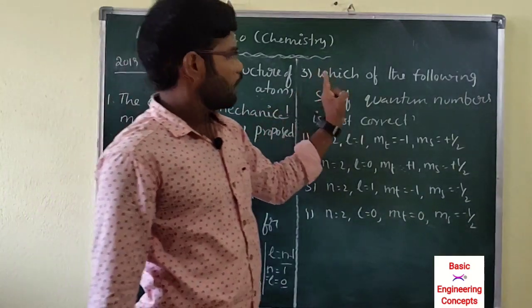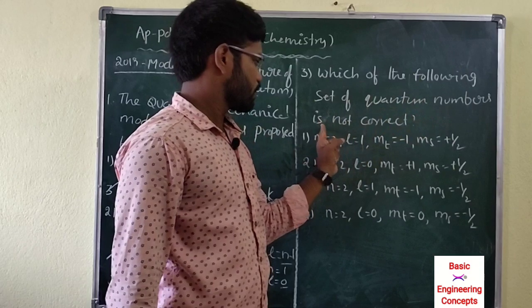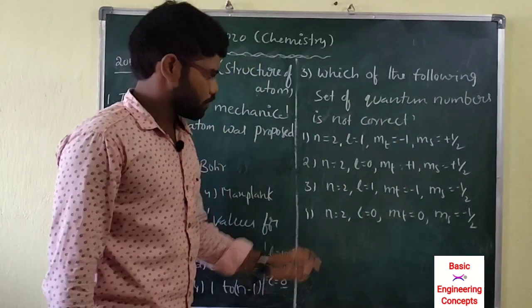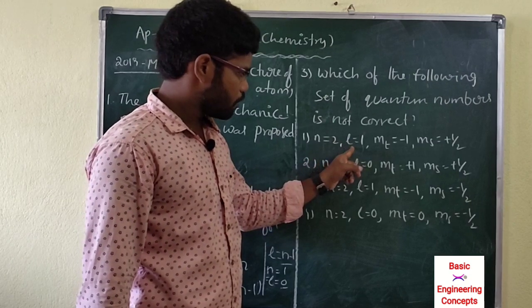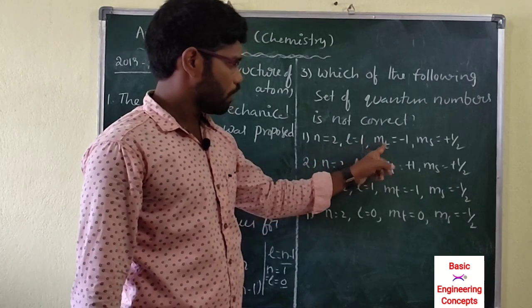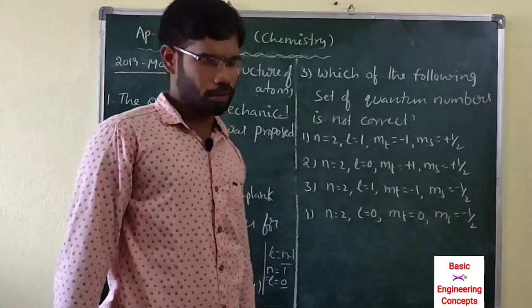Next question: which of the following sets of quantum numbers is not correct? Here, n means principal quantum number, L means azimuthal quantum number, m means magnetic quantum number, and s means spin quantum number.